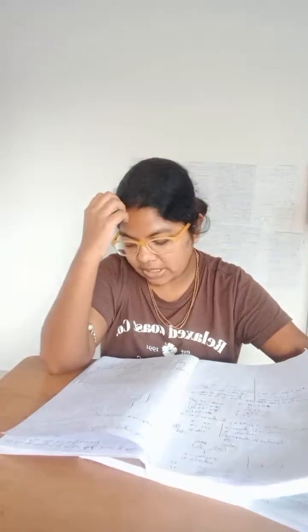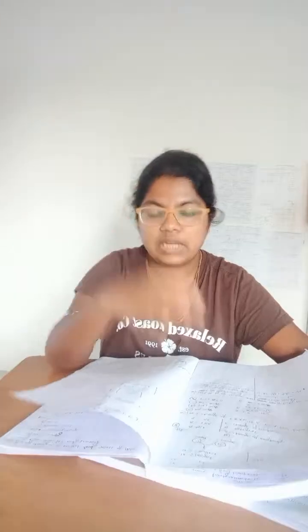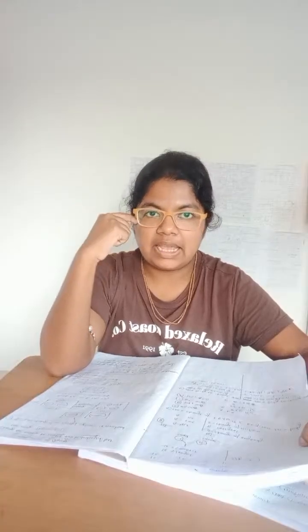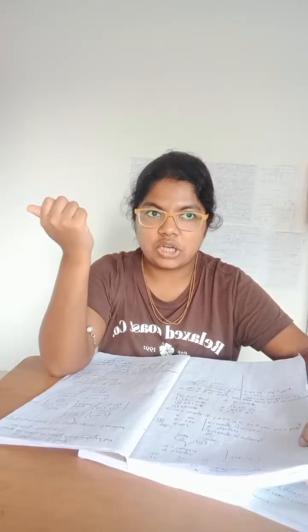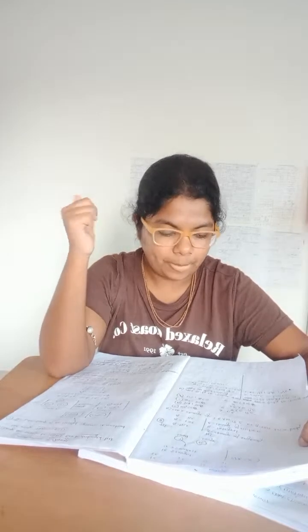And charge is quantized, that means it is available in fixed amounts, and it should be an integer multiple. So Q equals n e. Q means the charge of any body, n means the integer, and e means the charge of an electron, and the charge of an electron is 1.6 into 10 to the minus 19 coulomb. Here we have to take the magnitude.